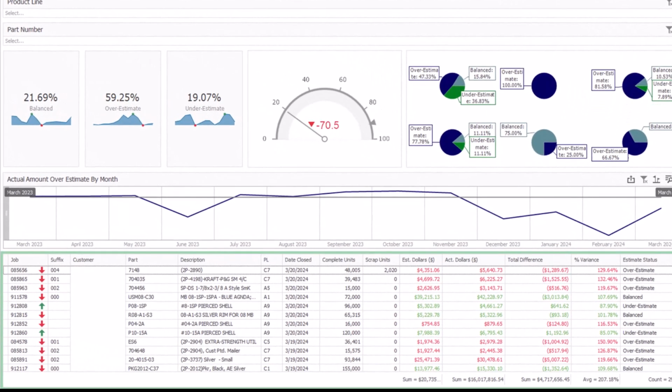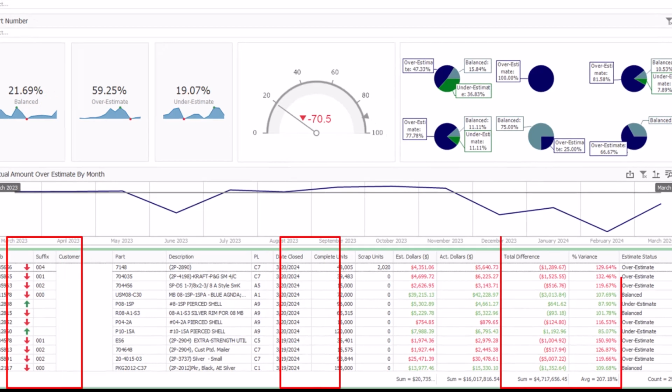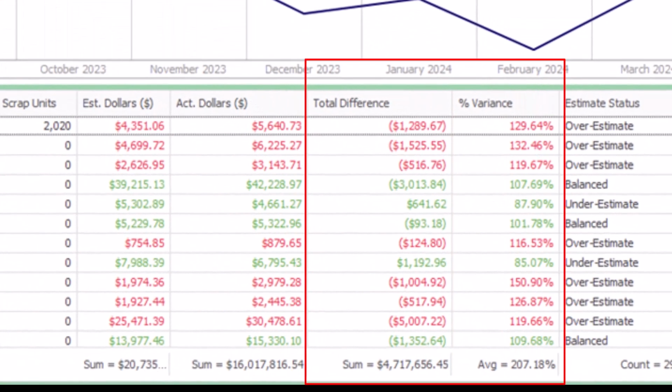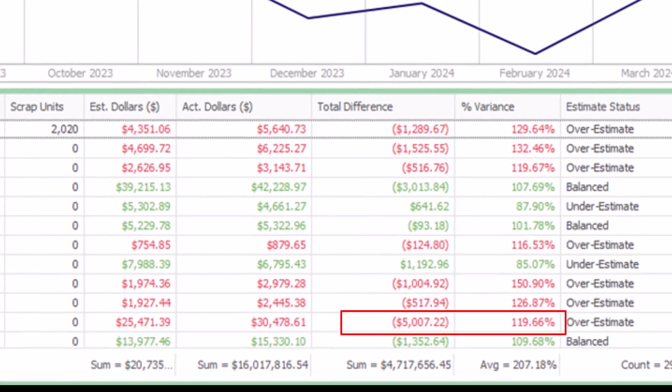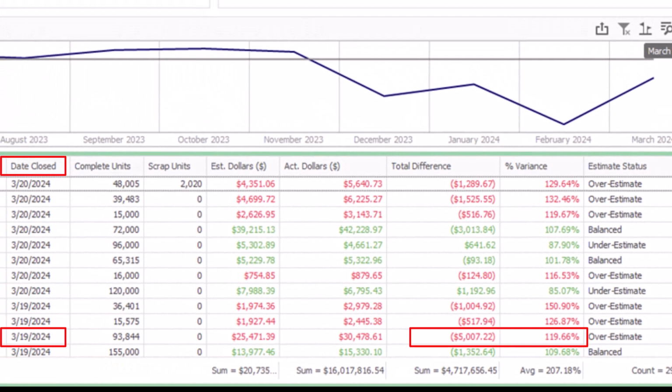We've got lots of data. Key bits are jobs, dates closed, variances between estimate and actual, but we don't know the reason for these differences. Was it labor or materials? If it was labor, what's the operation? What was the problem? Why? Plus, the job's already closed. Any problems that happened here happened days or weeks ago. No one's going to remember what the problem was.